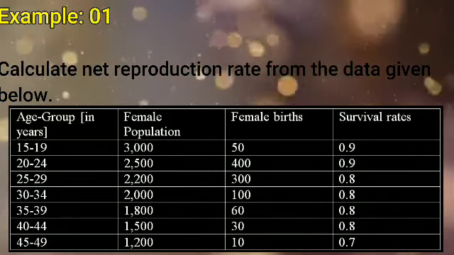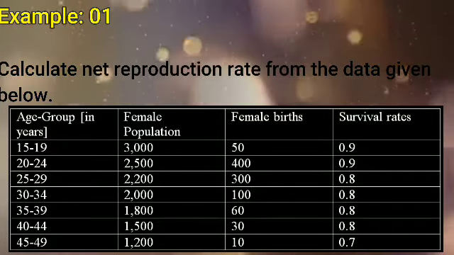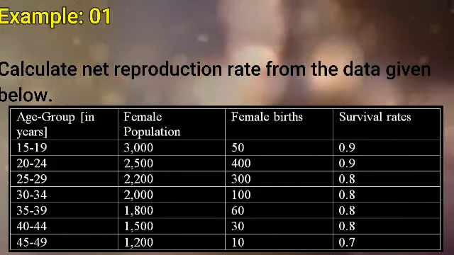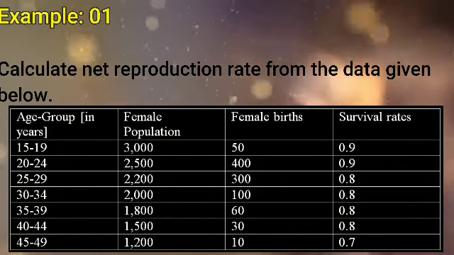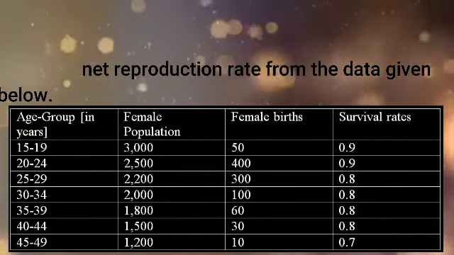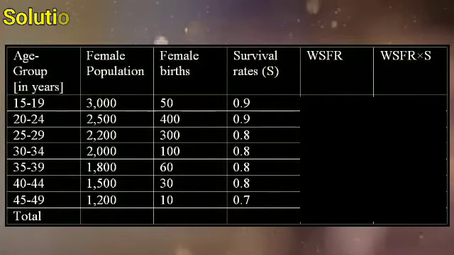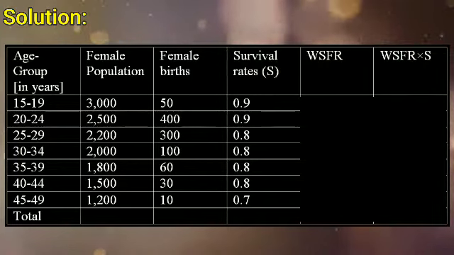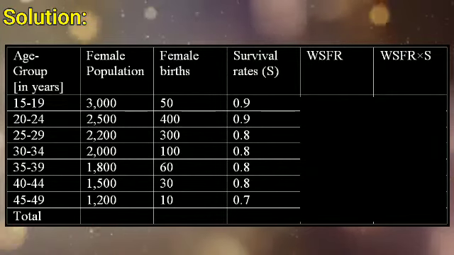As you can see, in the given question, different age groups are given along with female population, female births, and the survival rates. For each age group, its survival rate is given in the question. Since your question is to find the NRR value, write solution. Here, draw the table, draw one more table, copy the given set of data, refer the question and copy all the values given in the question.